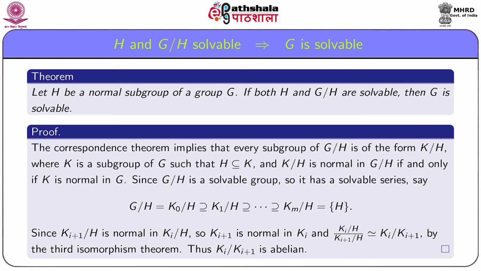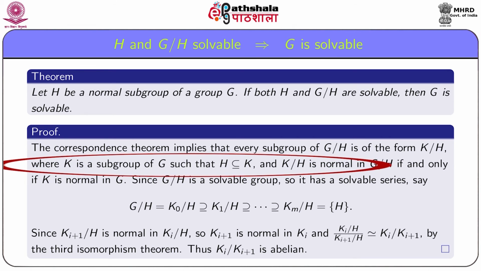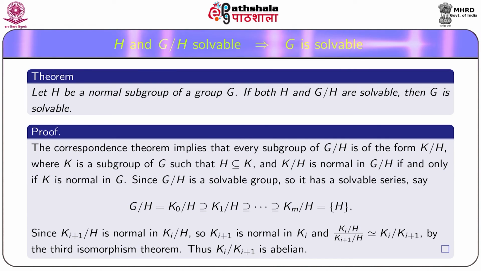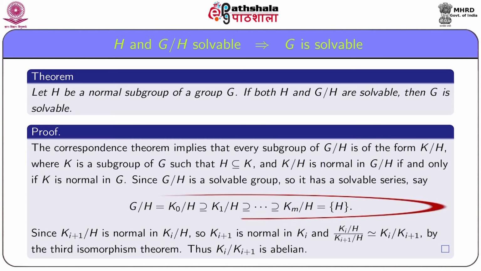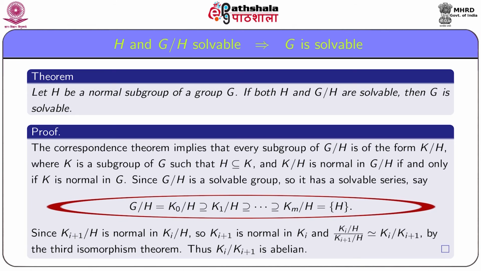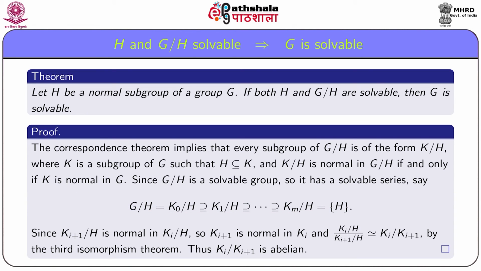From the correspondence theorem, it follows that every subgroup of G/H is of the form K/H, where K is a subgroup of G that contains H. Moreover, K/H is normal in G/H if and only if K is normal in G. Since G/H is a solvable group, it has a solvable series, say G/H = K_0/H contains K_1/H, and so on, down to the identity subgroup of G/H.